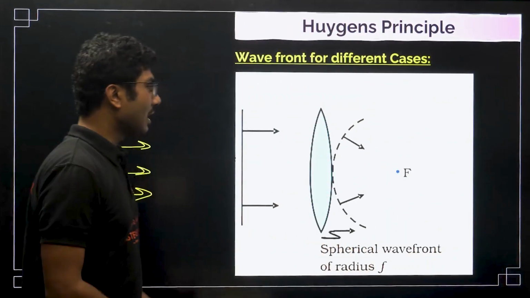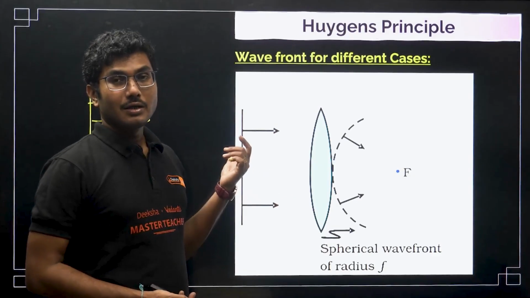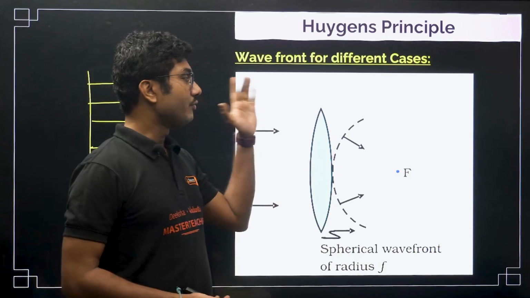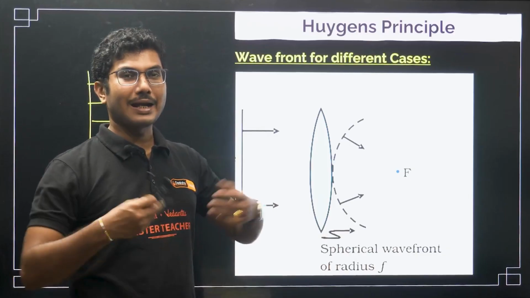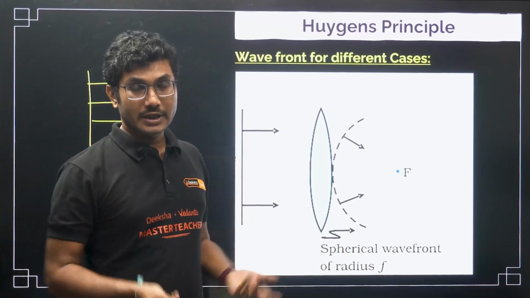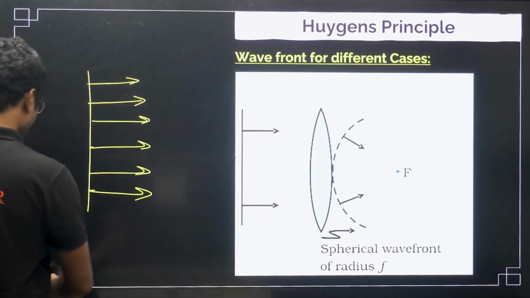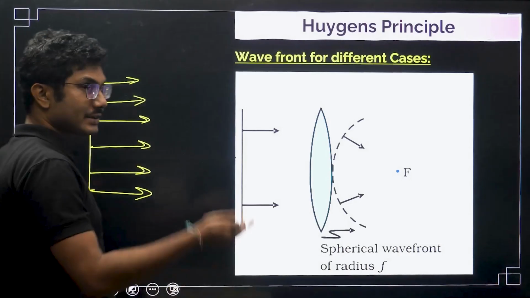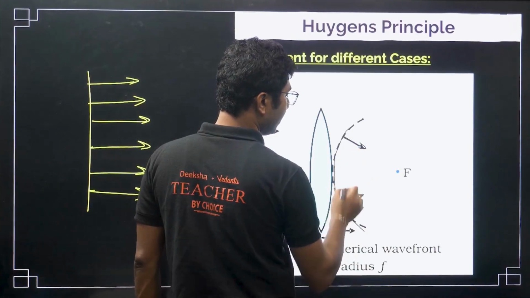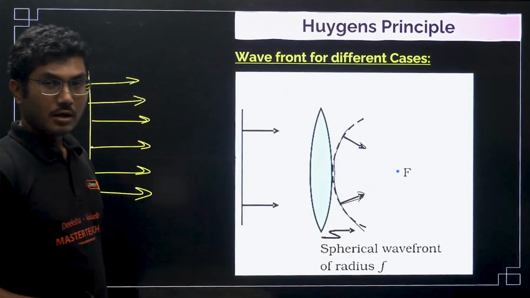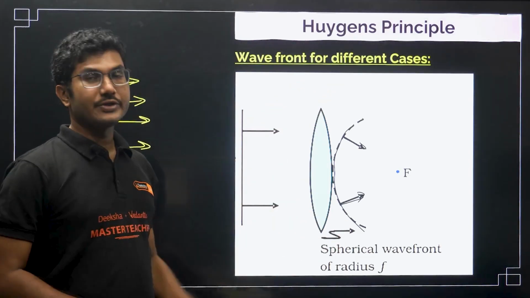Now when you keep a convex lens in front of parallel rays, what happens? The convex lens will focus the light towards its principal focus, that is the definition. Parallel rays of light falling on a convex lens will all be focused at its focus. So it will be an inverted sphere, all the points pointing towards the center of the focus. This will be the new wavefront, which is basically a spherical wavefront.